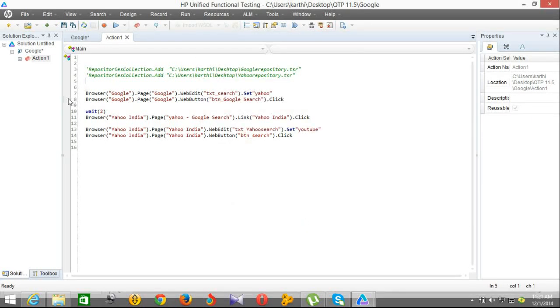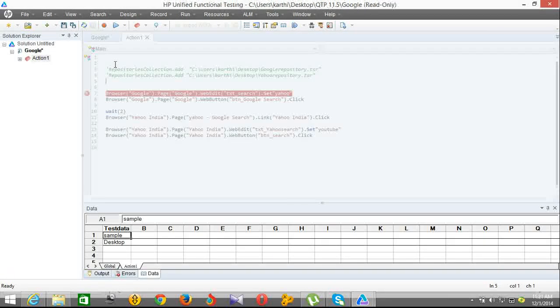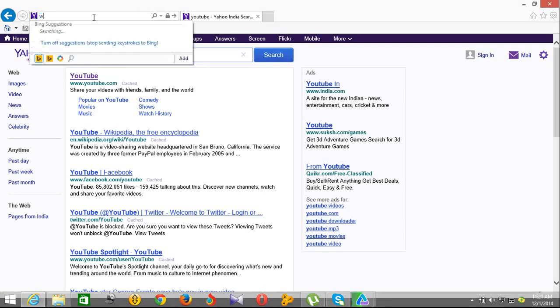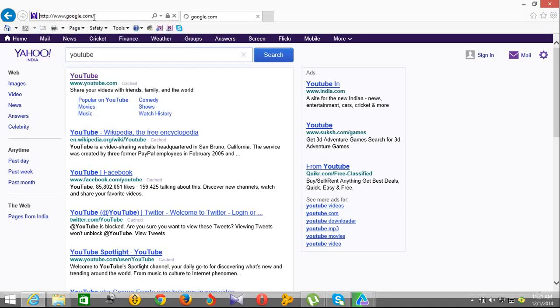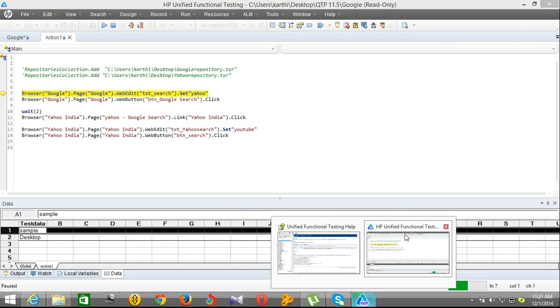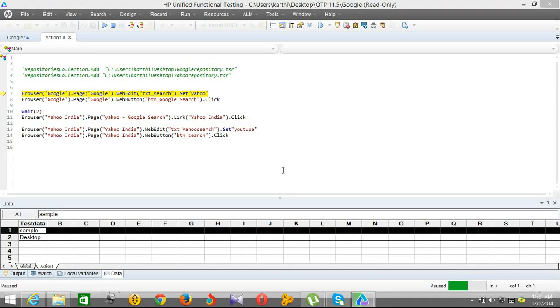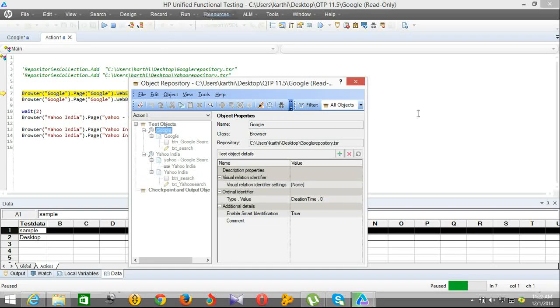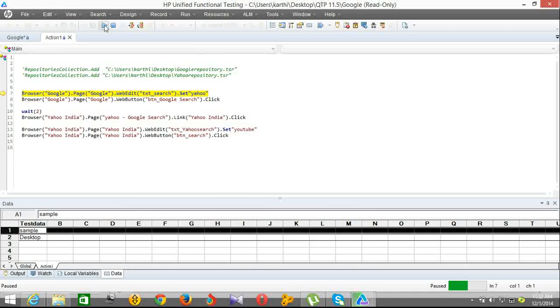So now you can check the script how it will run. I have commented these 2 lines. I am pressing F11. So the line is there, just redirect the page to Google. Okay. So if I am opening this, see, at the start of the script itself, it is importing through Resources, Associate Repository. Now the script will work.